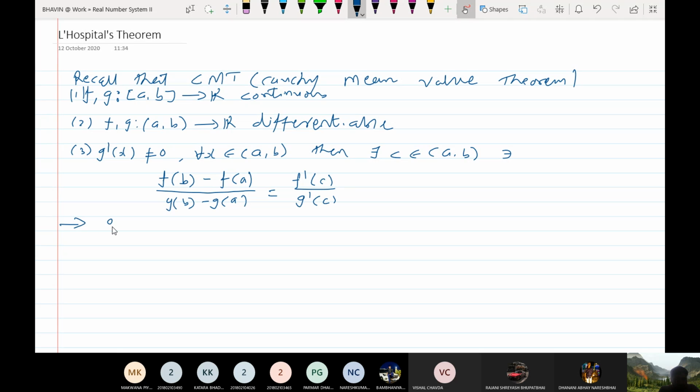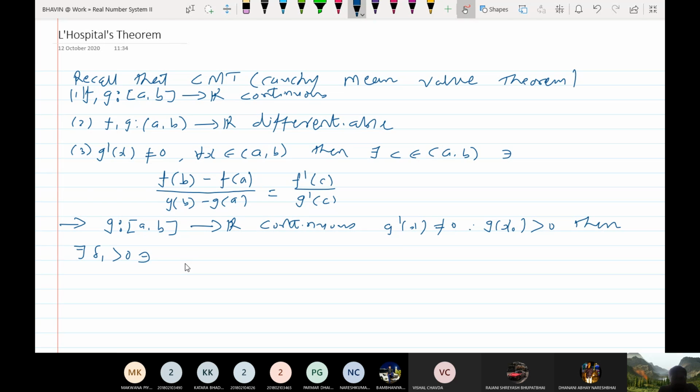Also, we have seen this thing. Suppose g from closed interval AB to R is a continuous and non-zero function, and suppose at one point x0 the function takes a positive value, then there exists delta 1 greater than 0 such that for all x around x0, from x0 minus delta 1 to x0 plus delta 1, g(x) is greater than 0. Here g is non-zero, not g dash x, just g(x) is non-zero.